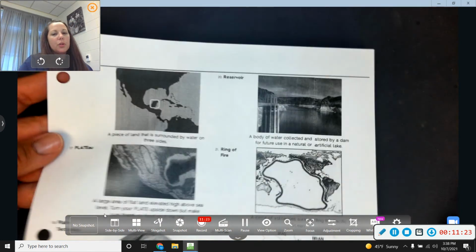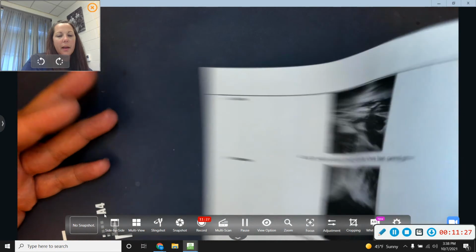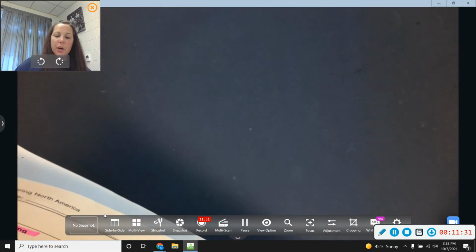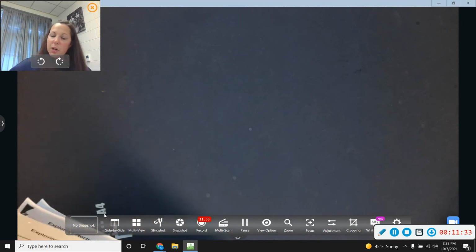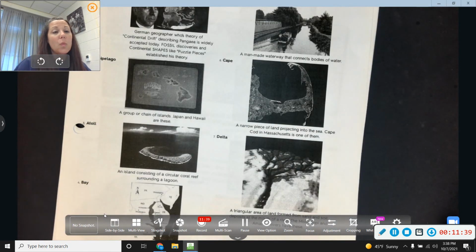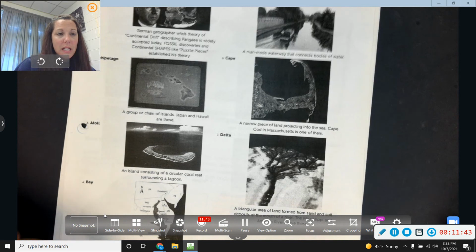You have more terms on this back page, front and back. So make sure you're studying this packet. Make sure that you understand those terms, and make sure you get this packet done, because the packet is what makes or breaks your grade. This is what you need to get done.